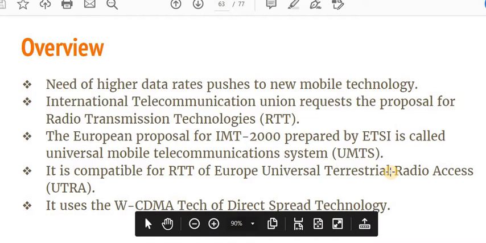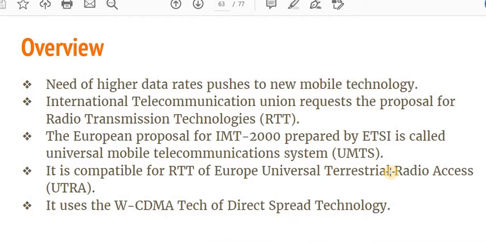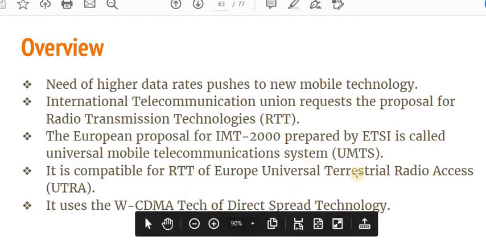The Universal Terrestrial Radio Access Network, UTRAN, is the part of UMTS which provides efficient switching from packet switching to circuit switching. Now the most important part about the UMTS is that it uses WCDMA technology as a direct spread technology.